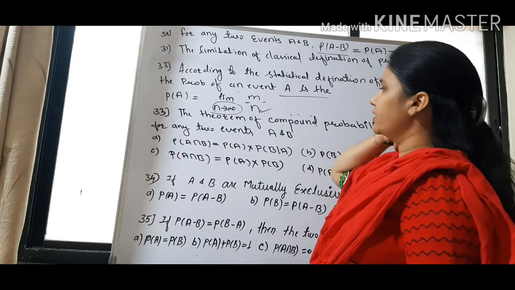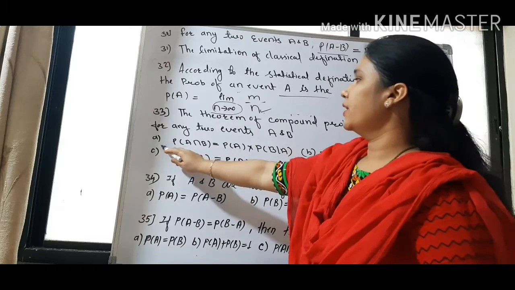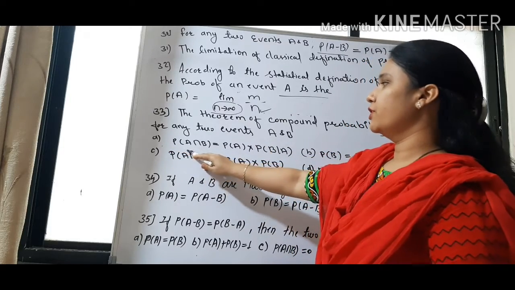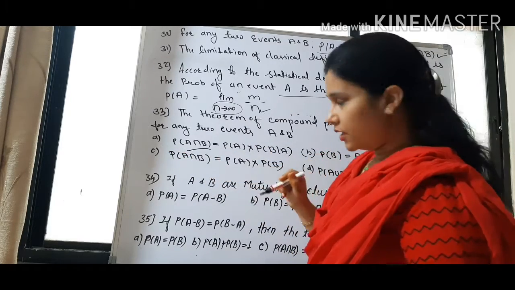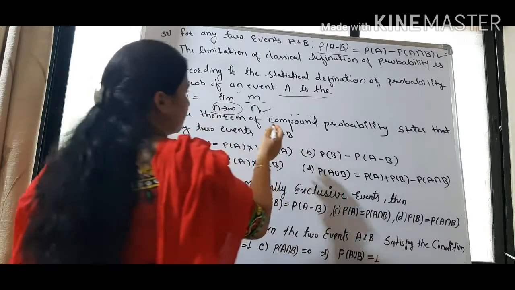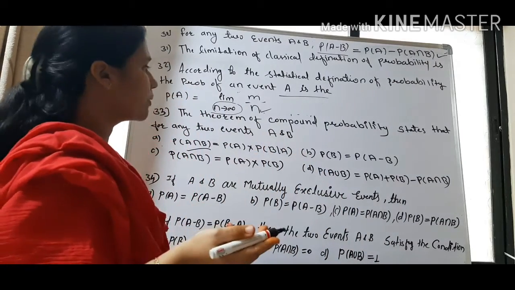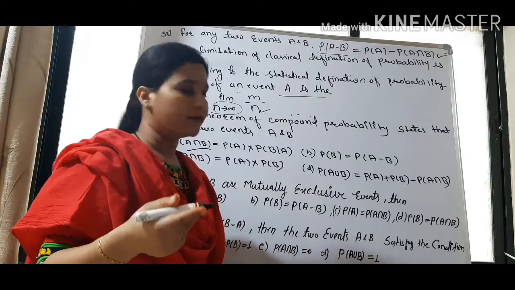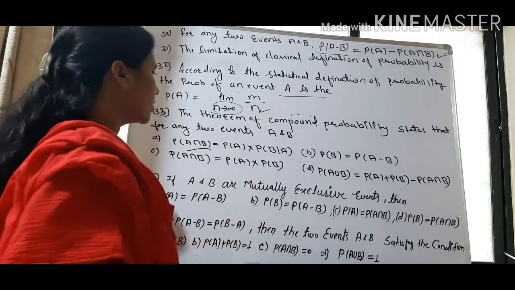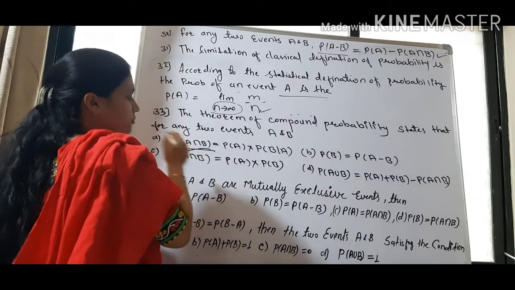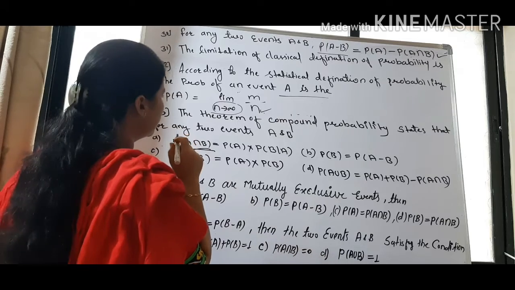For any two events A and B, option A, probability of A intersection B is what? Now it is asking us the theorem of compound probability. Theorem of compound probability means conditional probability.